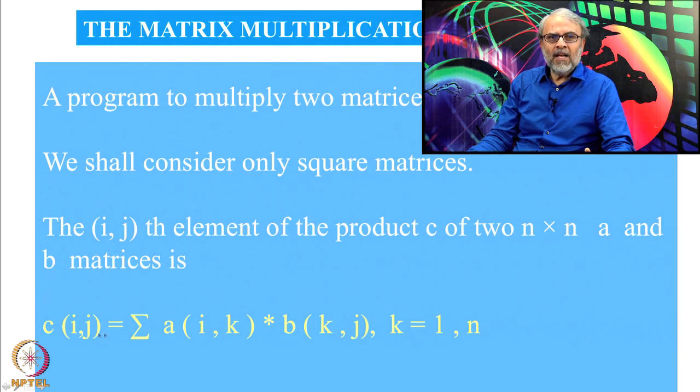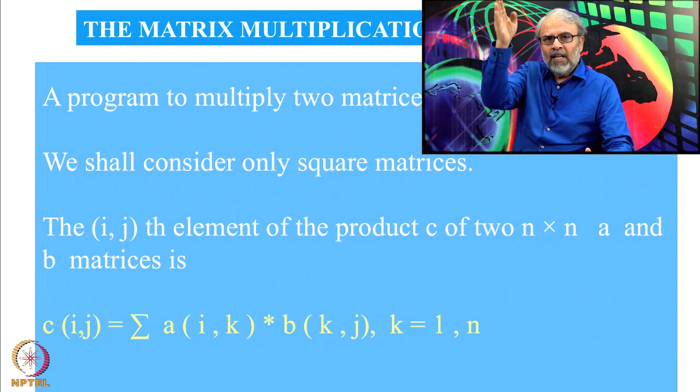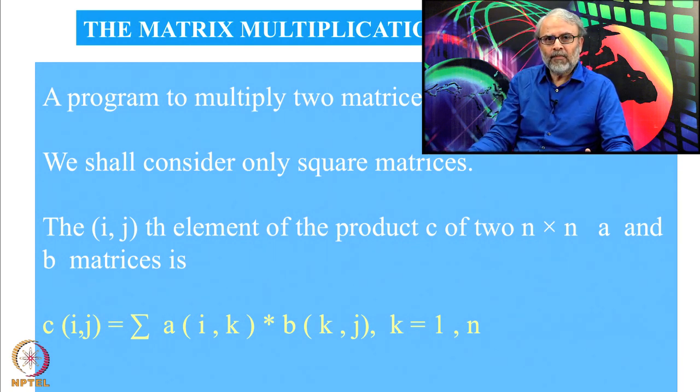So, the ijth element of the product matrix is: you take the ith row of matrix A, jth column of matrix B and multiply ith row by jth column. Okay. So, you see that this is the ith row of matrix A and jth column.